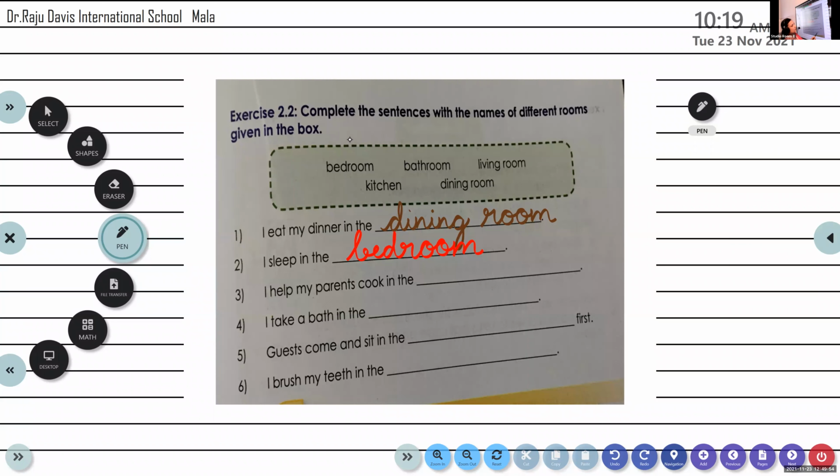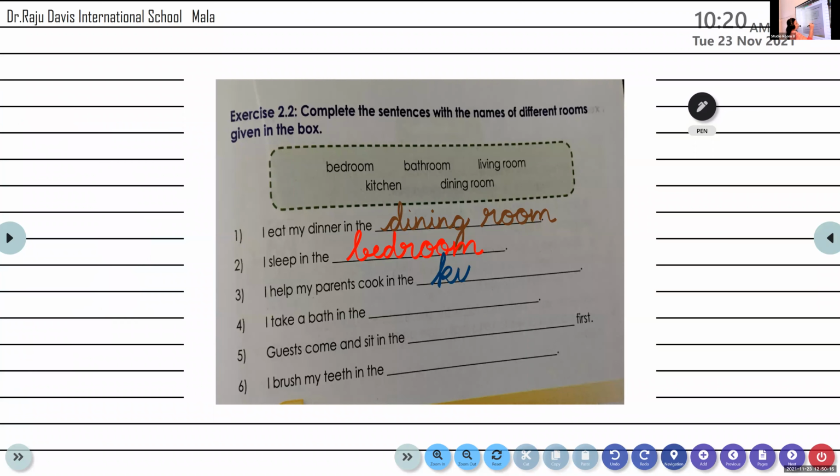Parents. Cook in. Those are two separate words. Cook in the kitchen. Yes. I help my parents cook in the kitchen.